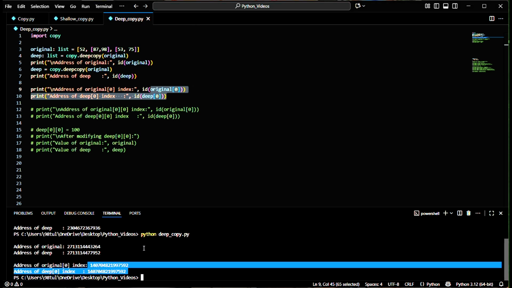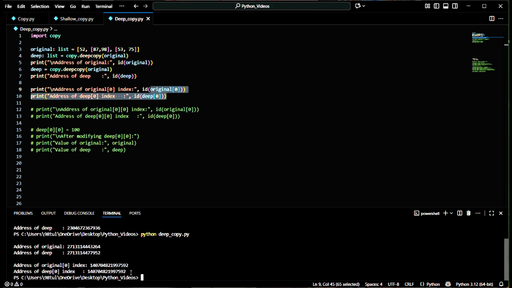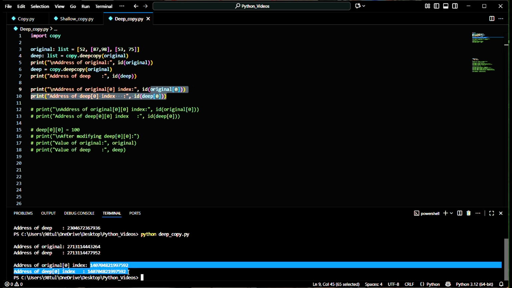That means like shallow copy, the outer resource has a unique address, but the inner resource has the same address. We can check here, both the addresses are the same for original as well as deep.